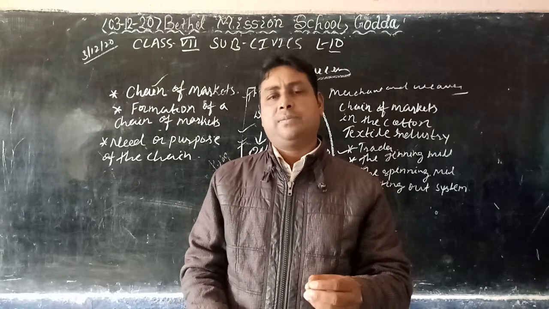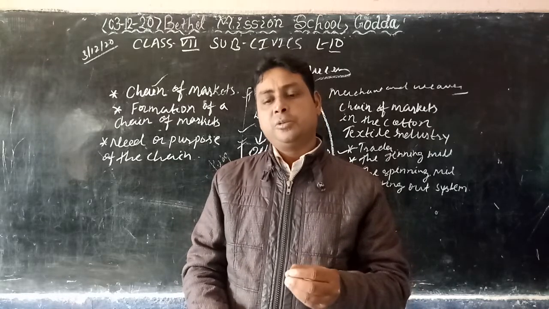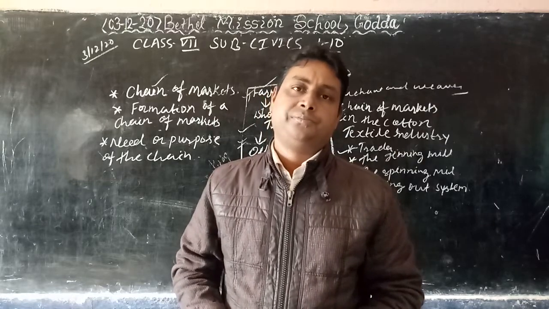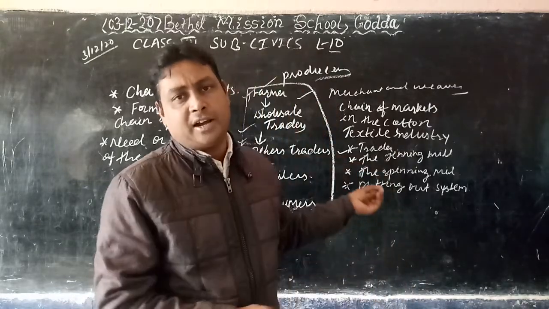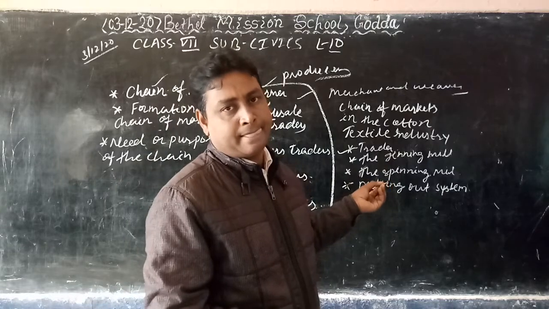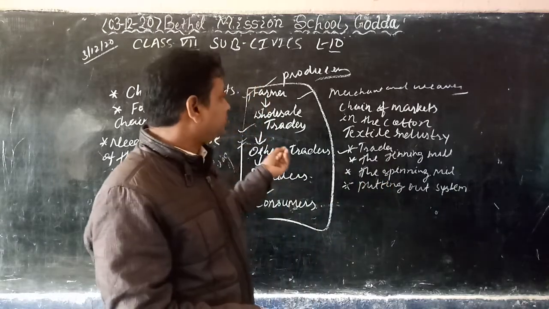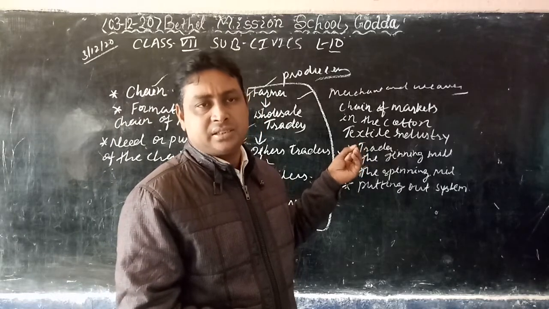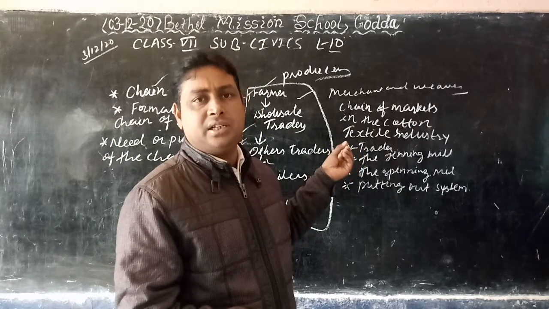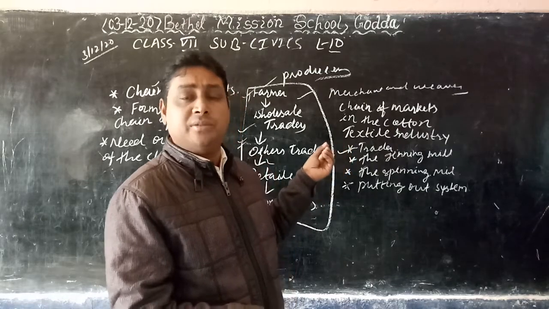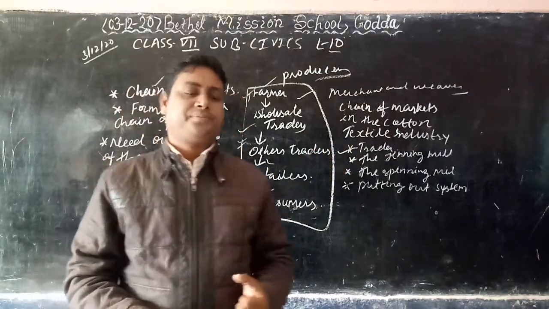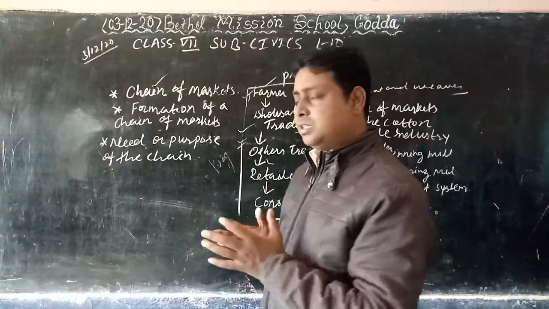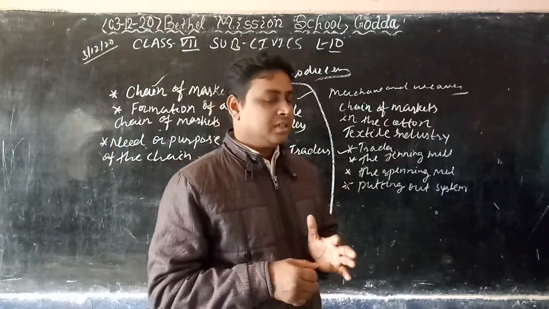So in this process, what happened? Weavers and merchants also became powerful, and traders also became powerful. But the condition of the farmer was not good, because the farmer needed to take money from the merchants or traders, and he was selling that cotton at a low price to the merchant. It was the problem. Okay. So I'm telling you about that.